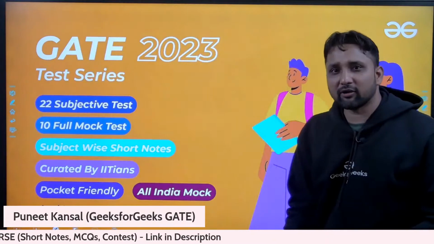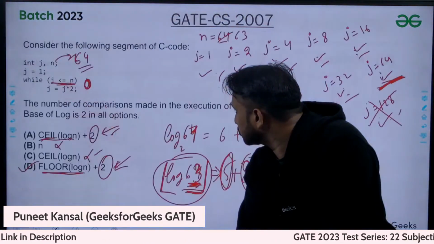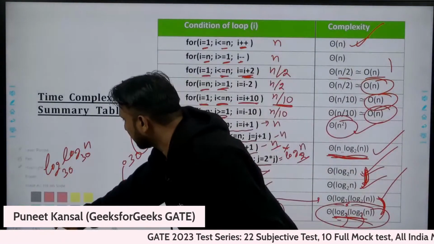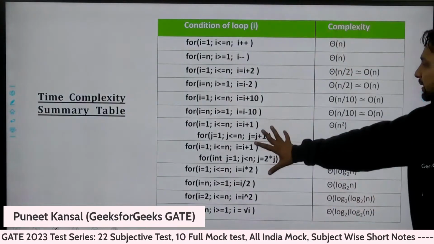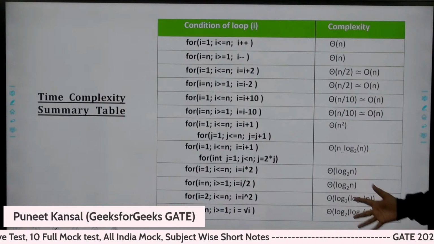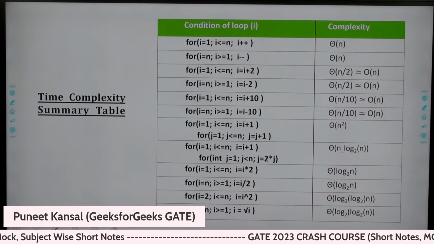The important part of today's session, let's go back. You can go to these questions which I have not solved. This is the most important part. You will not get all these things in one place. All the different types of complexity that can occur, maximum are covered in this table, which is the most important part of this lecture.